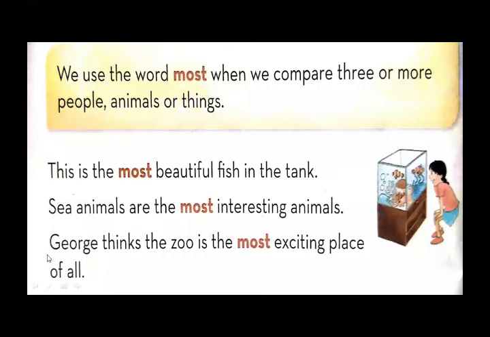Okay. Next example. George thinks the zoo is the most exciting place of all. So George is the name of a boy and he thinks that visiting a zoo is more exciting. He loves the zoo more than all the other places in the world. He thinks that the zoo is the most exciting place. It's very exciting for him. For whom? For George. Very good. George thinks the zoo is the most exciting place of all.